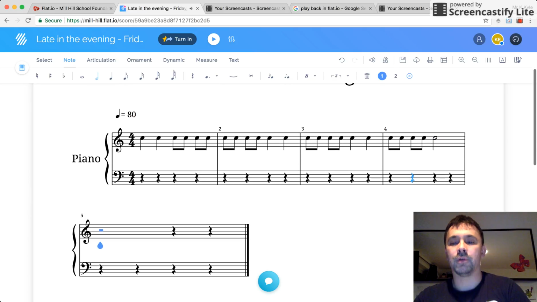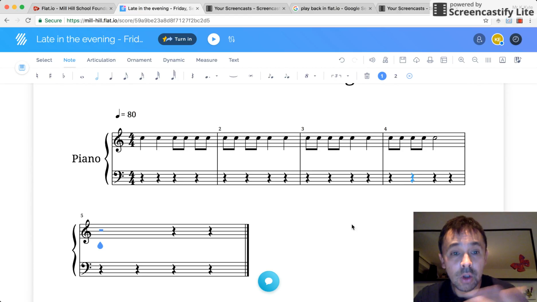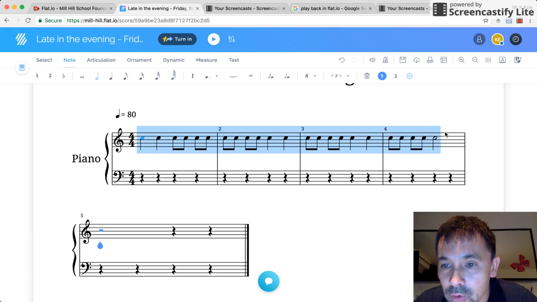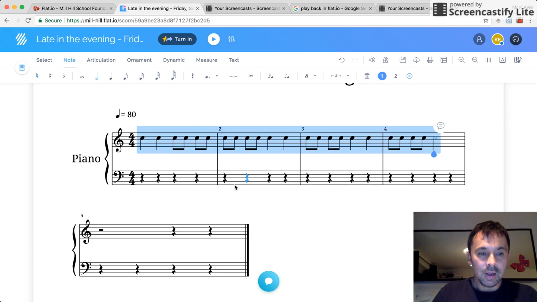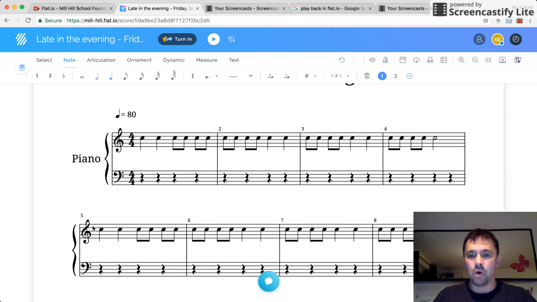So we are now halfway through at the end of bar 4. Now, why don't we make our last 4 bars the same? So I'm going to copy these 4 bars like that, stick them in bar 5, like that. Oh, genius.